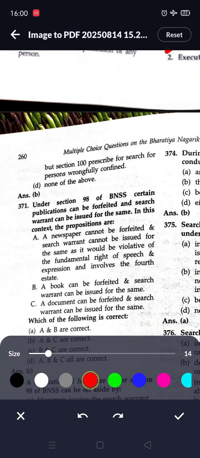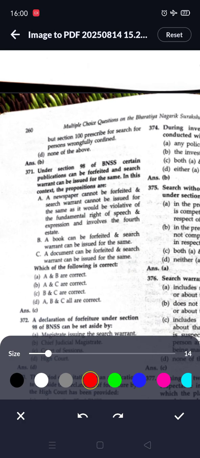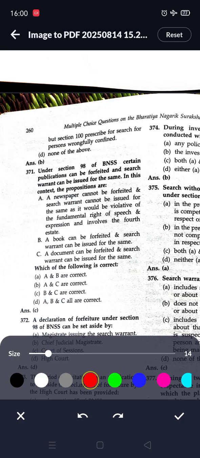Next question. Under section 98 of the BNSS, certain publications can be forfeited and a search warrant can be issued for the same. In this context, the propositions are: first, a newspaper cannot be forfeited and a search warrant cannot be issued for the same, as it would be violative of the fundamental right of speech and expression and involves the fourth estate.